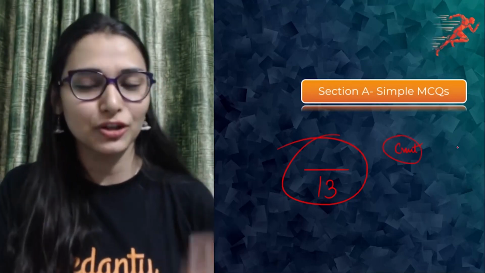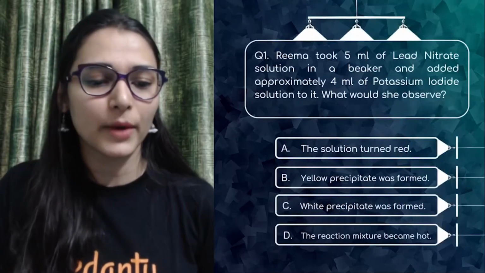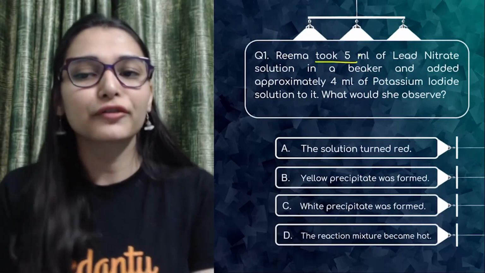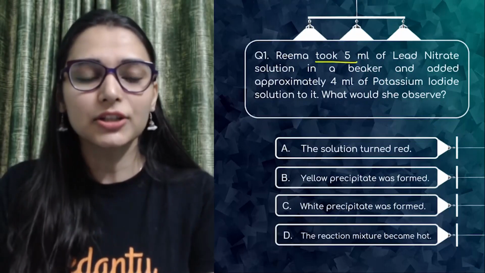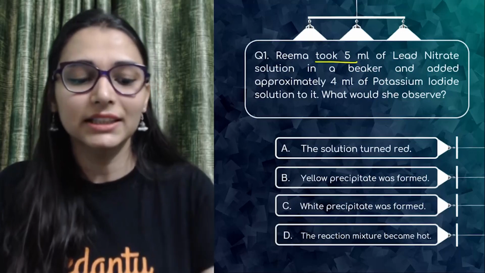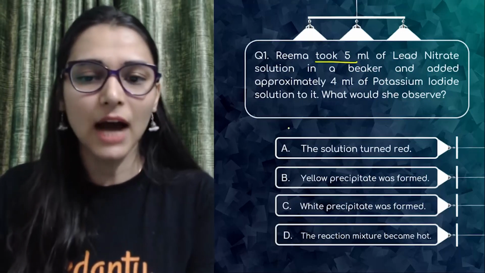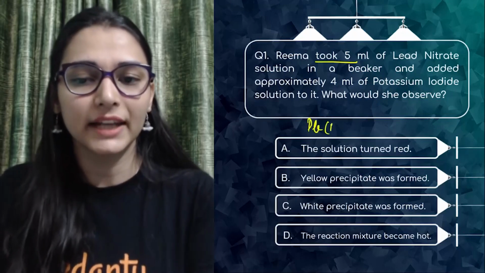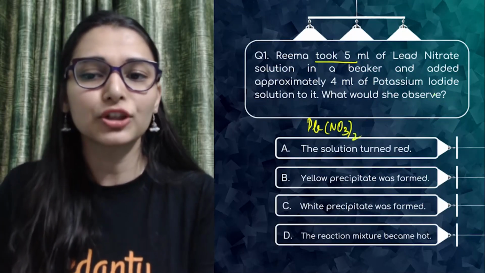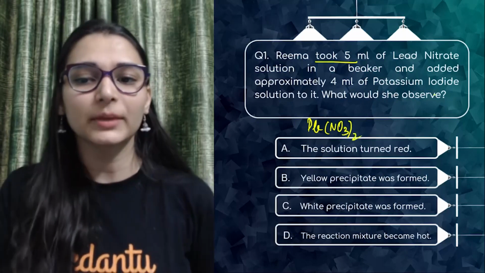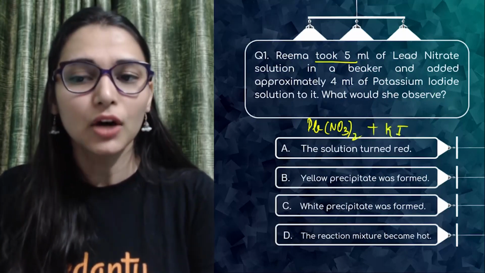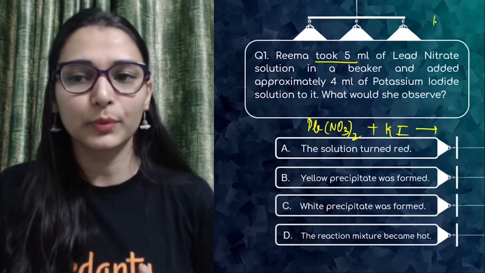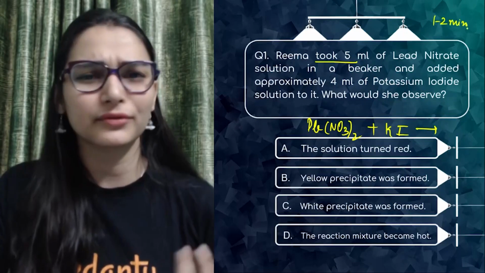Starting with section A, simple multiple choice questions. This one is going to say, Rima took 5 ml of lead nitrate. For such questions, please make sure that you write the reaction. Okay, here I'm going to pen down, I guess I'm visible. Rima took 5 ml of lead nitrate solution in a beaker and added approximately 4 ml of potassium iodide. What would she observe?